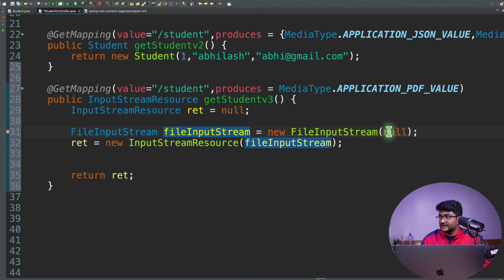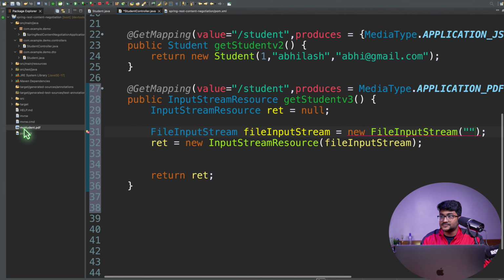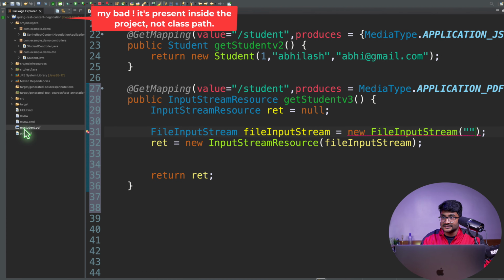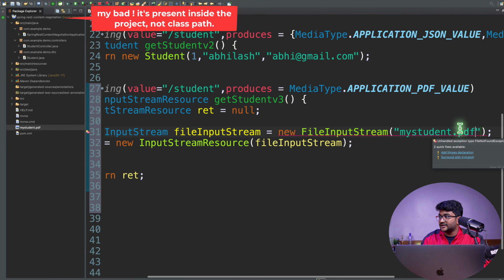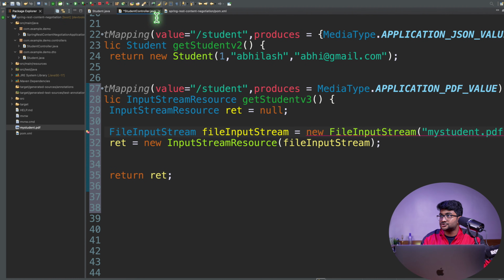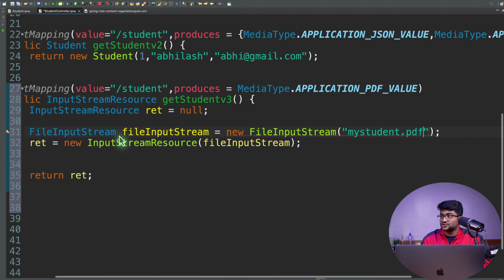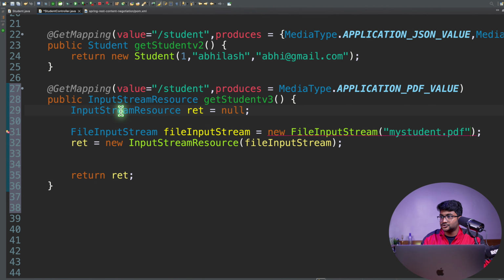And here I can define my path, and obviously my PDF file is present inside my classpath, and this is my student.pdf. Copy that path wherever your PDF file exists, create a FileInputStream, and give that to the InputStreamResource constructor over here.